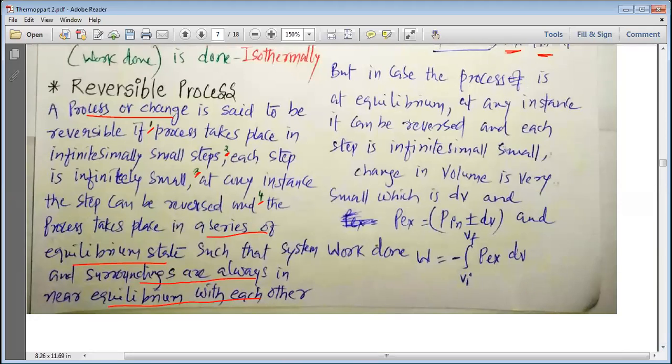In such a process, each step is infinitesimally small, so the change in volume is very small, which is dV, and P external can be written as P internal plus or minus dP. So at equilibrium, my dear students, for expansion we write P internal minus dP.